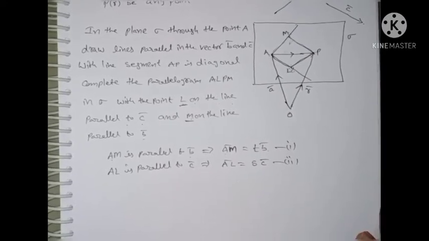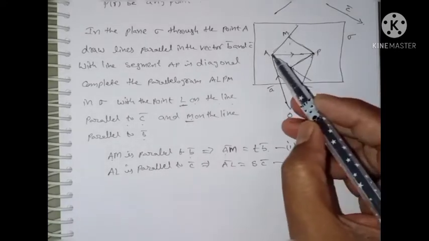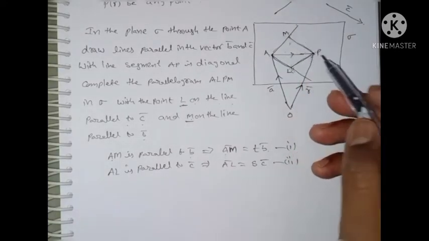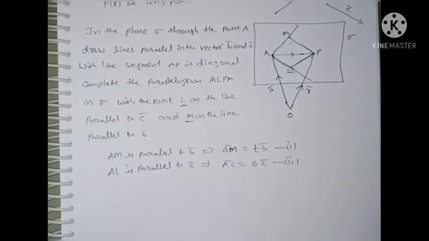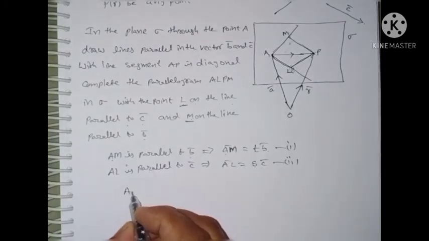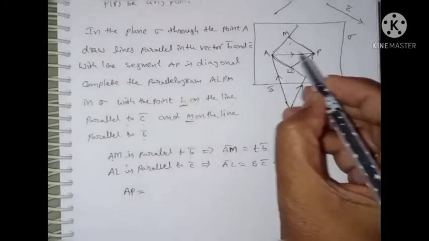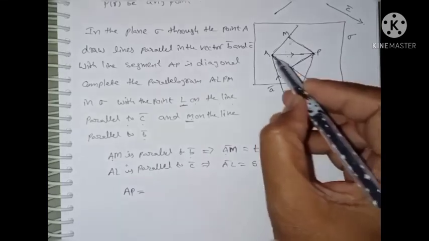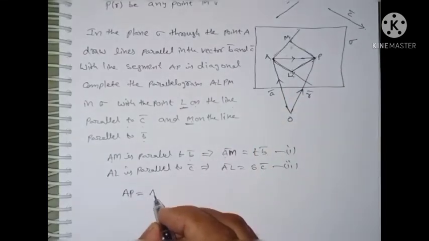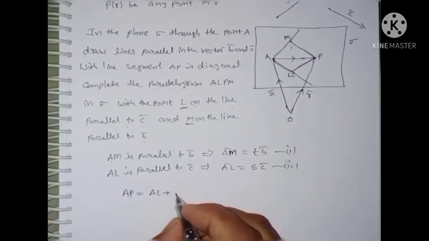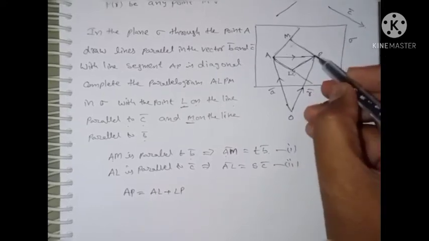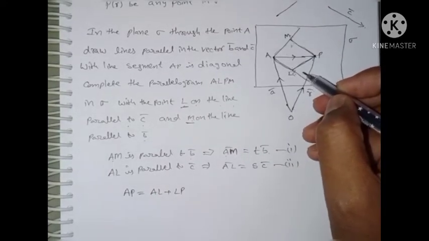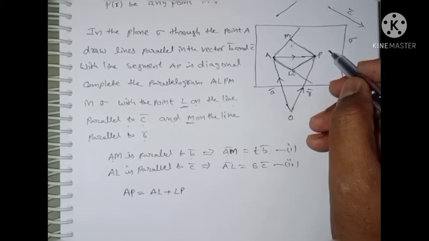Now, you can observe here by the parallelogram ALPM, we want AP. AP is equal to AL plus LP.